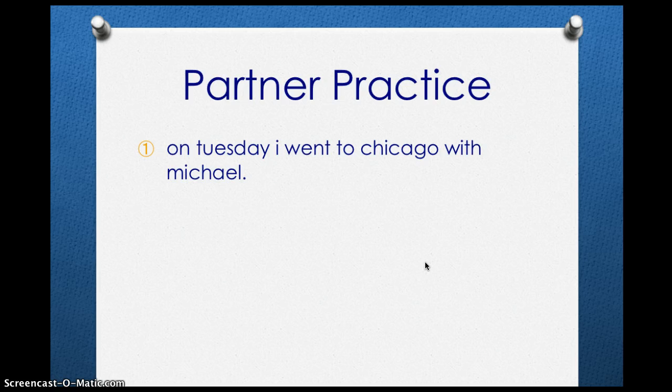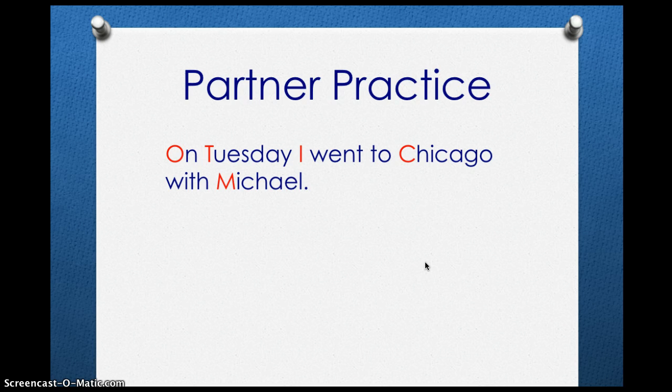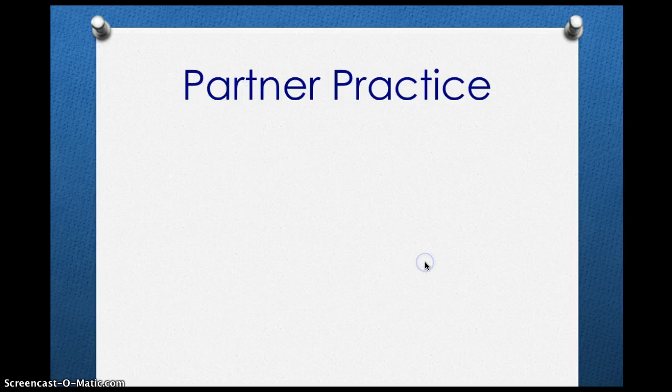Who wants to share what letters they think need to be capitalized? Great job. Let's see how they did. On Tuesday, I went to Chicago with Michael. You should have the letters O, T, I, C, and M all capitalized. On is the start of a sentence. Tuesday, Chicago, and Michael are all proper nouns, and I because it's the letter I.